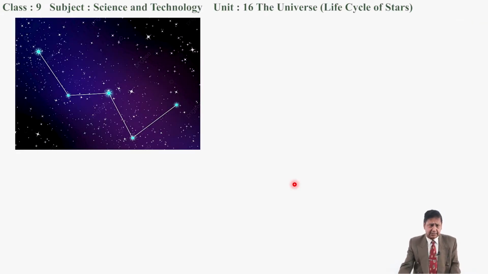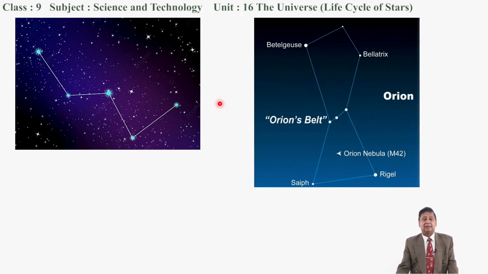Look at this, it is somewhat W shaped. This is Cassiopeia, and this is hunter shaped. I mean to say, this Orion looks like a hunter. It is imagined that its shape is like a hunter, and this is the Orion belt, which contains 3 stars, and it appears in the northern sky from the northern hemisphere.